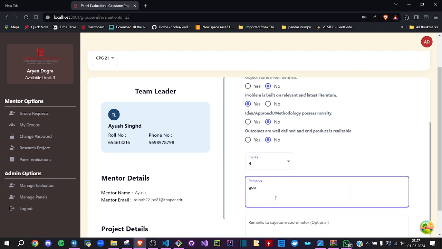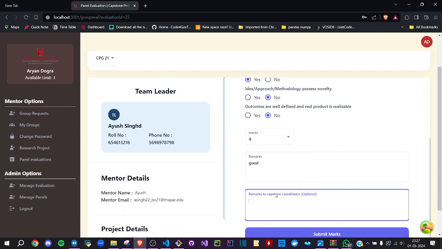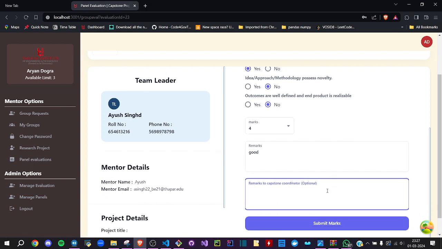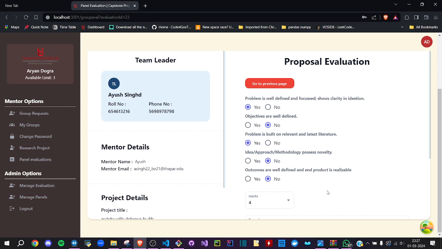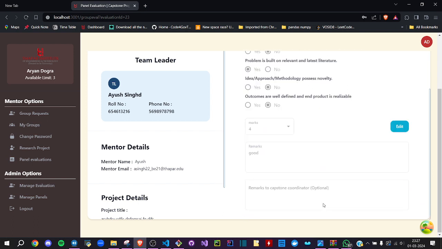Good. Also, one thing, here you can see the marks to capstone coordinator. If there is a message that needs to be delivered to the capstone coordinator regarding this particular project, then you can enter it here. This is also optional, so it's not really required. After that, I can click on submit marks.